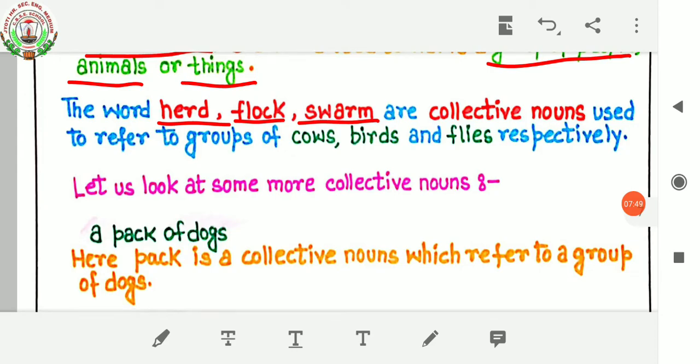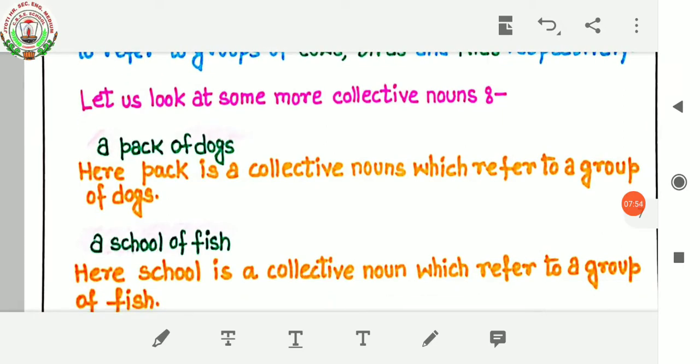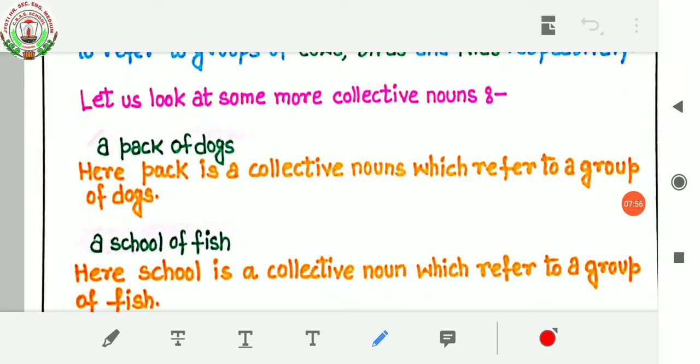Let's look at some more collective nouns. A pack of dogs. Here, pack is a collective noun which refers to a group of dogs. Next, a school of fish. Here, school is a collective noun which refers to a group of fish.